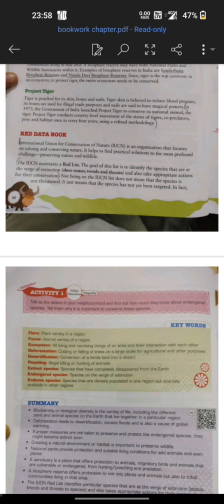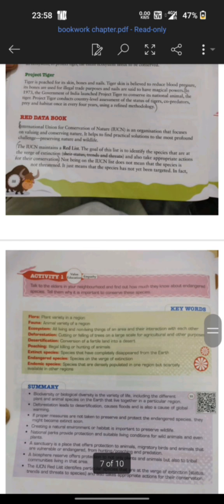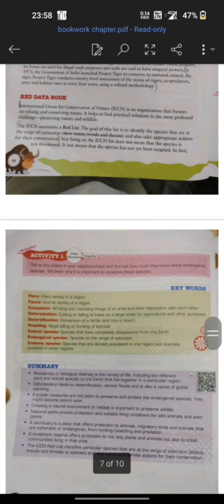Now comes the last topic for this chapter, the Red Data Book. There is an organization at the international level, the International Union for Conservation of Nature, and it maintains a record in a book called the Red Data Book. The main purpose of this is to keep records of each and every variety of species found on the earth.